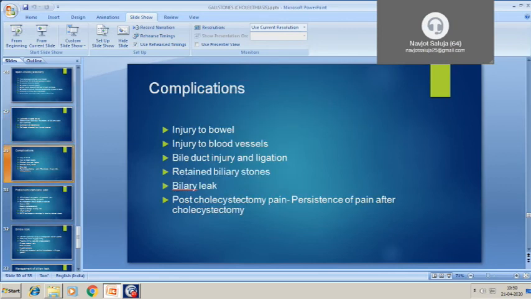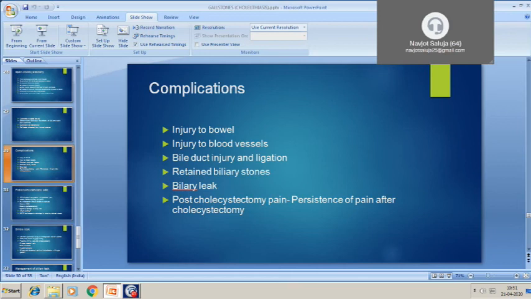Coming to the complications of surgery. Complications can be due to the laparoscopic part or due to the gallbladder. Common complications of laparoscopy, which are very rare nowadays, include injury to the bowel. While establishing pneumoperitoneum, there may be injury to a blood vessel through the Veress needle, or bile duct injury if the anatomy is not clear, and most of the time due to acute cholecystitis, or when severe adhesions are present, there may be chances of bile duct injury.